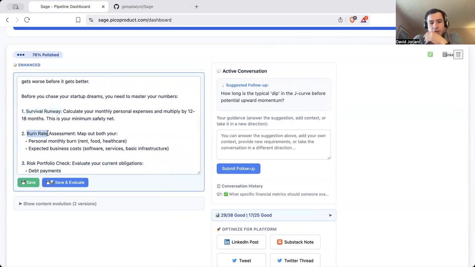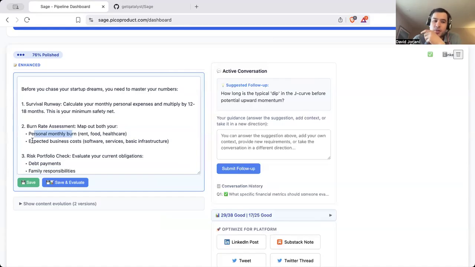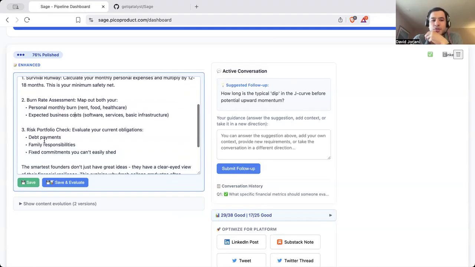The burn rate, I mentioned it. I mentioned a personal monthly burn. Actually, that's an interesting one. The business costs, a lot of people don't necessarily think through those. It was added. This is like a richer version of what I had mentioned.